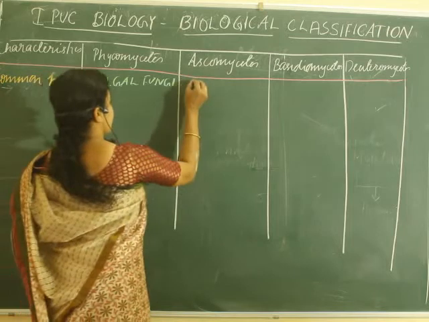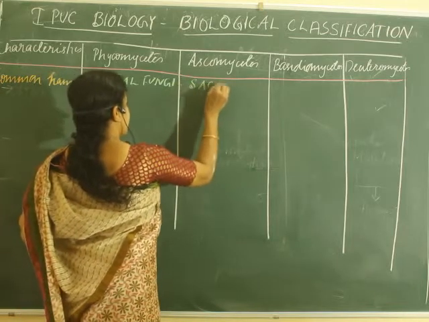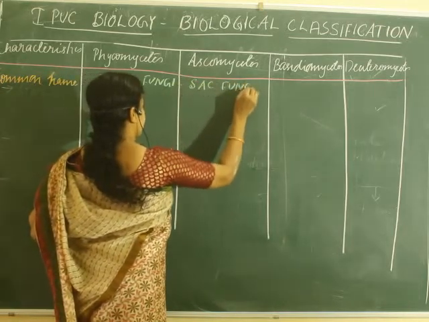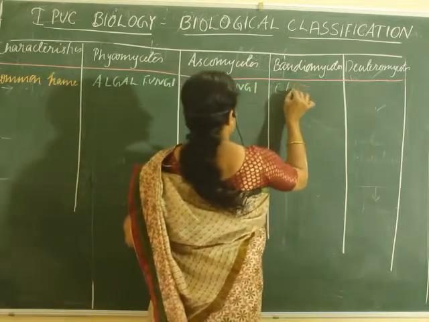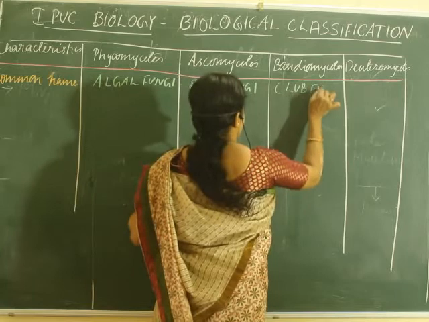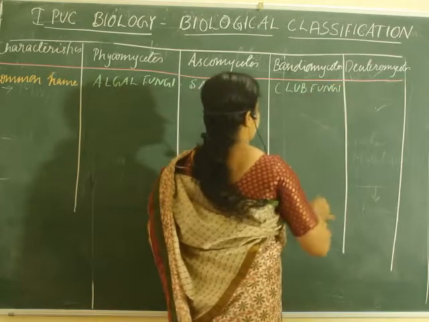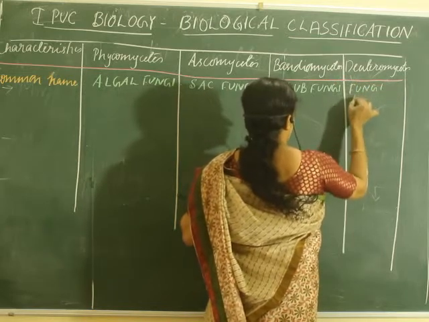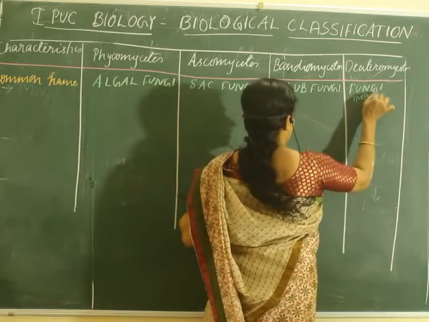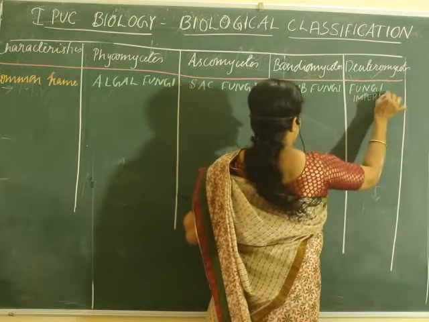Then Ascomycetes, the common name is sac fungi. Basidiomycetes is club fungi. Deuteromycetes is also called fungi imperfecti.